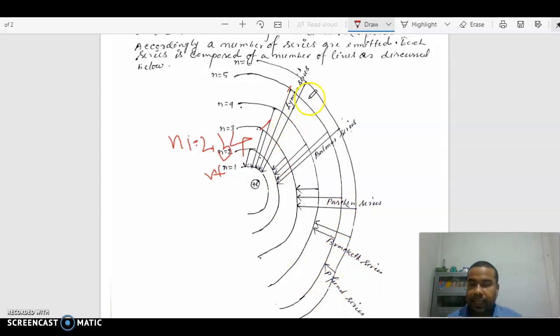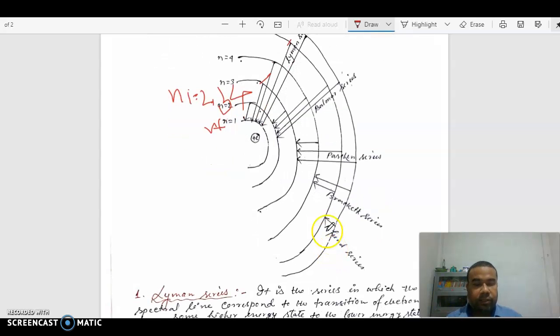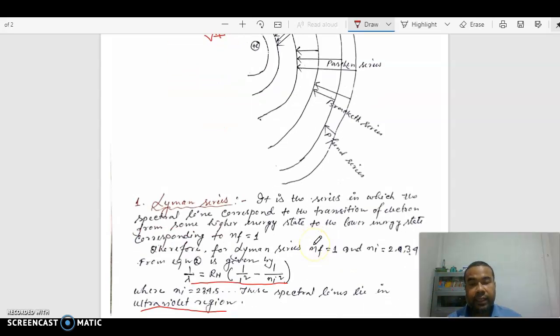So Lyman series lies in the ultraviolet region, Balmer series lies in the visible region, Paschen series lies in the infrared region, and Brackett series also lies in the infrared region, and Pfund series lies in the far infrared region.